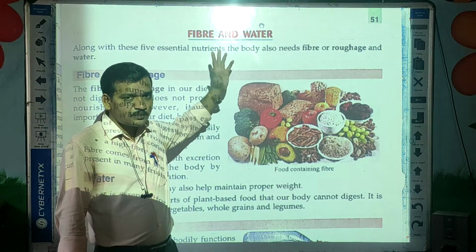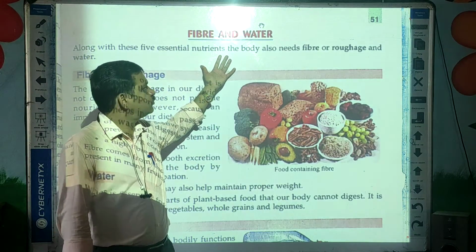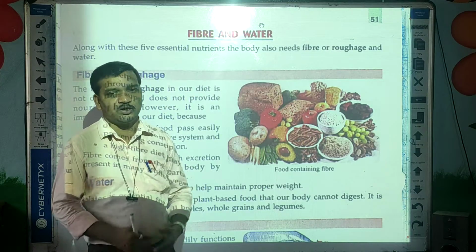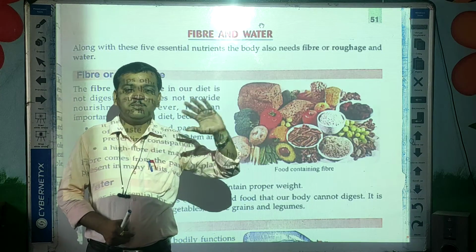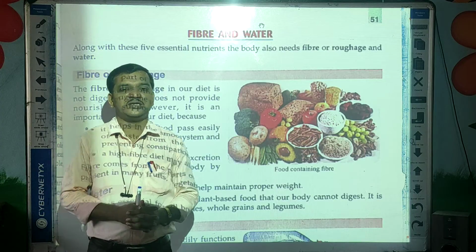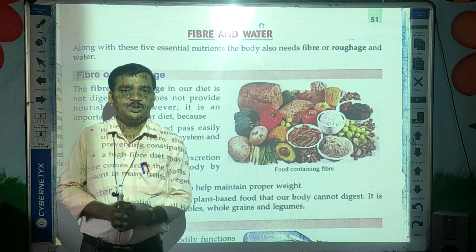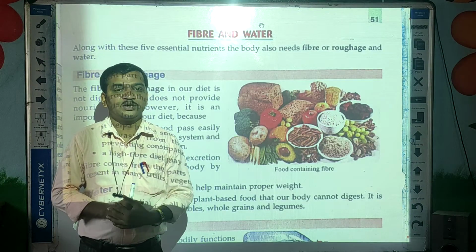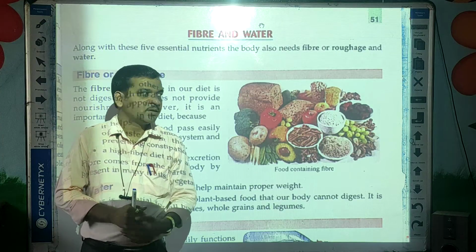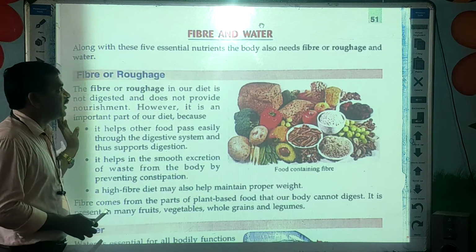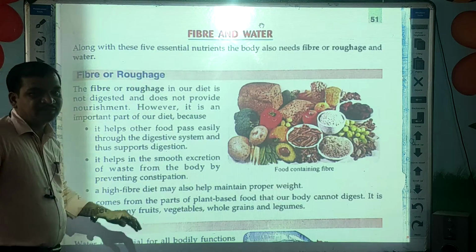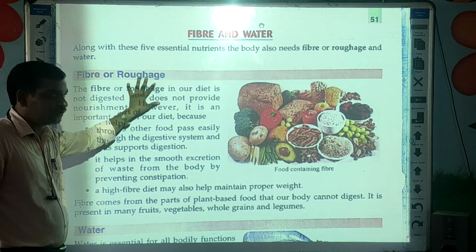These two parts, fiber and water, do not provide any nutrients to our body, even though they play a very important role in our body. So today we will see fiber and water and their importance.